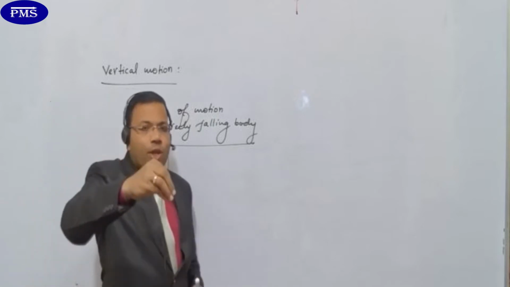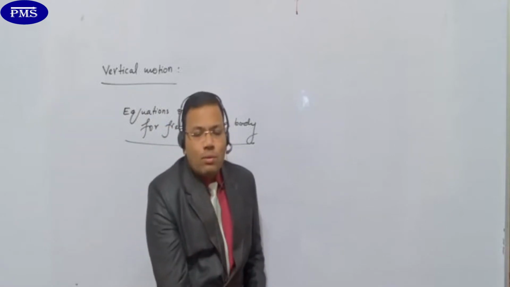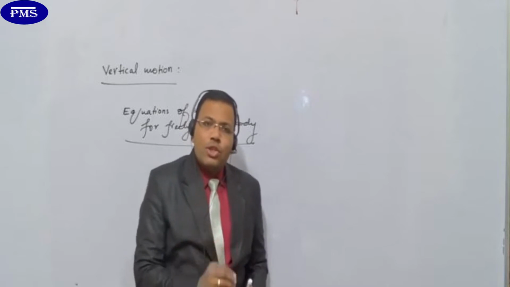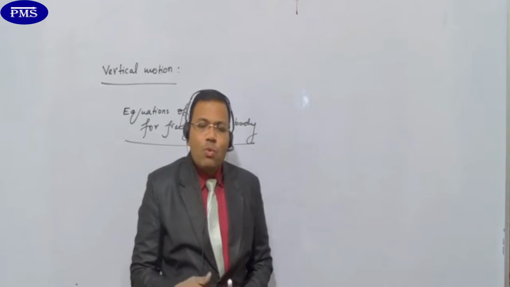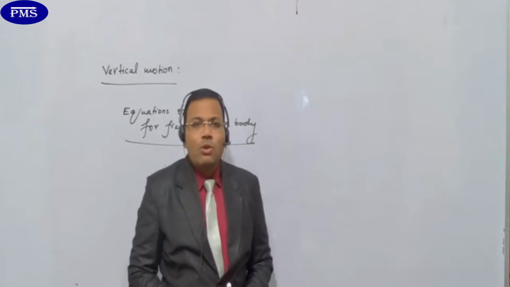I'm taking one body and I'm just leaving it, so it will fall down. Am I applying any velocity? Am I giving any velocity to that object? No, I'm not giving any velocity to that object. So what is the initial velocity of that particular object? It is 0.